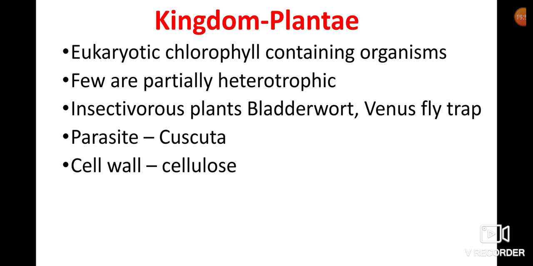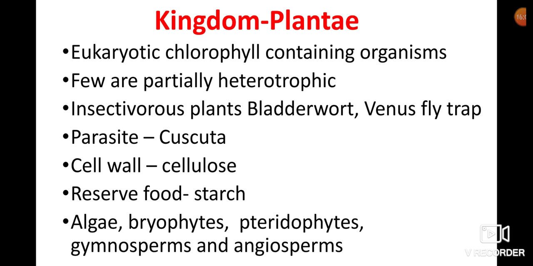In plants, the cell wall is made up of cellulose. They store food materials in the form of starch. Kingdom Plantae includes algae, bryophytes, pteridophytes, gymnosperms, and angiosperms.